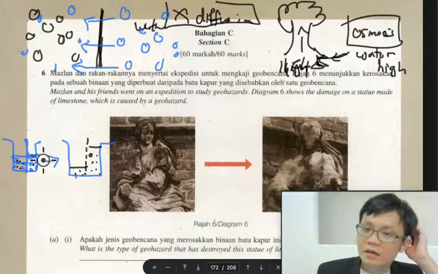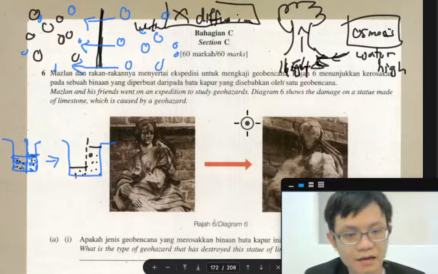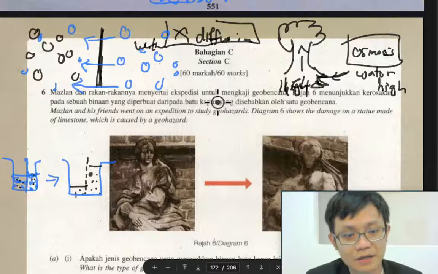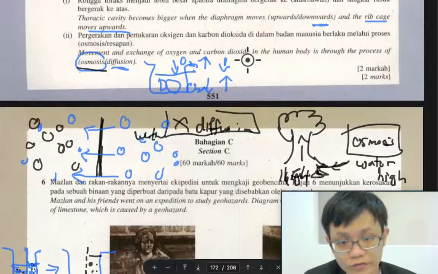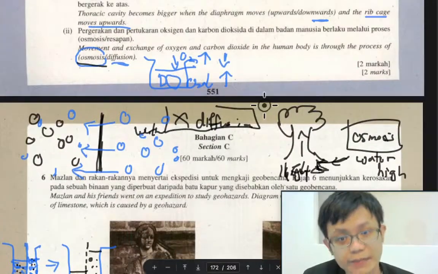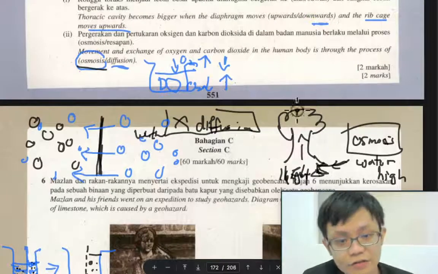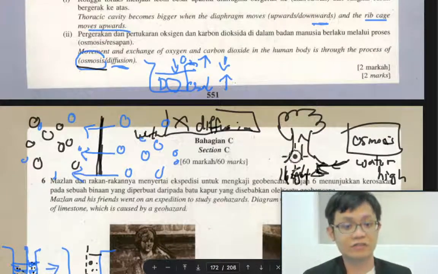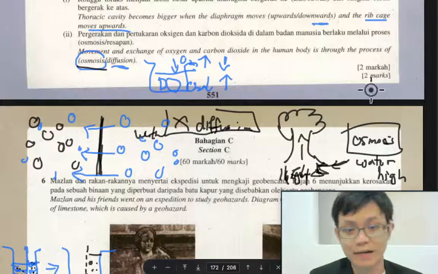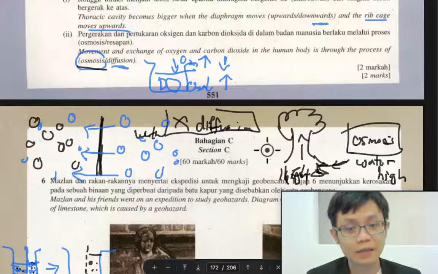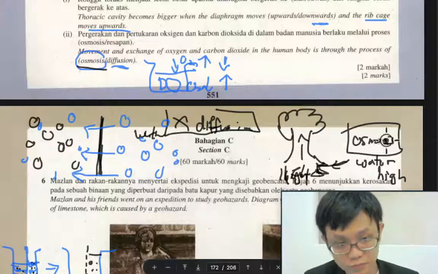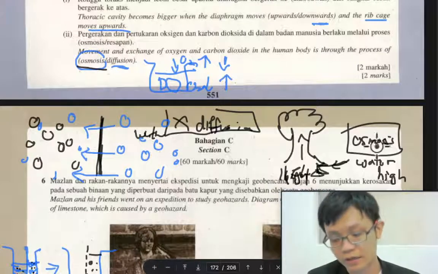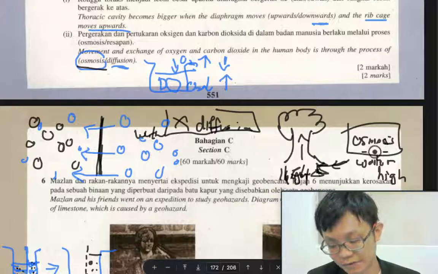Okay. Anyway, if you don't understand also never mind, because it's a whole new chapter for Form 4, Form 5, but it's good you understand a little bit. Usually we use example and reference for plant, because plant is not using diffusion, plant is using osmosis, and we are going to learn this more in the Form 4 and Form 5.